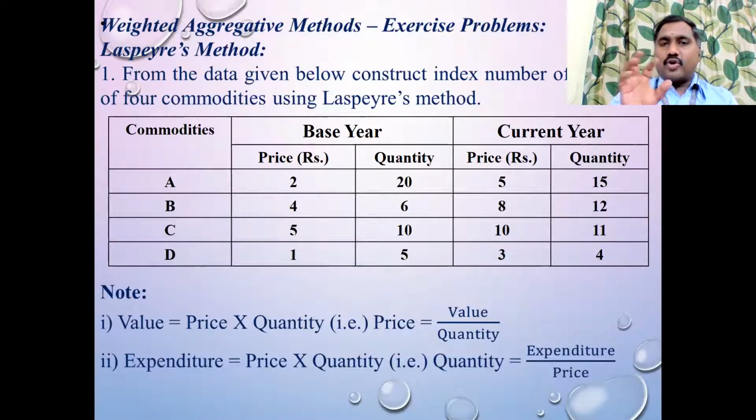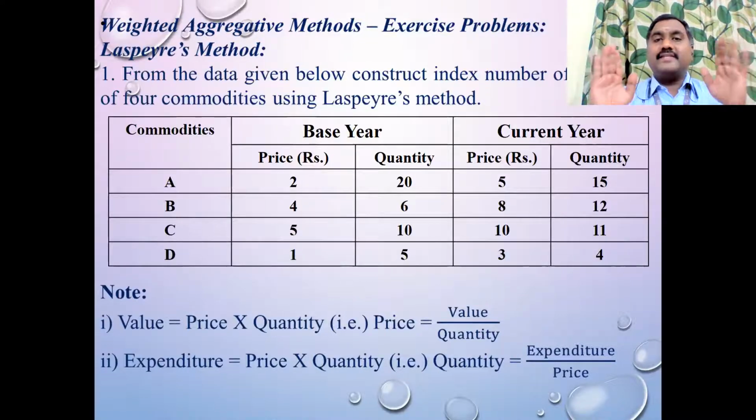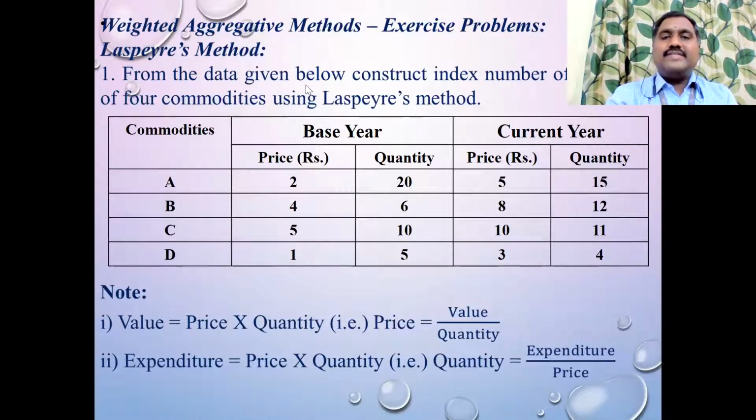If the problem deals only with the price, you can say that this comes under the simple index method. If you're getting a problem with the price and quantity for both base year and current year, then you have to use the weighted aggregate method. If the method name is mentioned, you follow the same method. Otherwise, you can follow any one other method. Okay, tell me which is Q1, Q0, P1, P0.